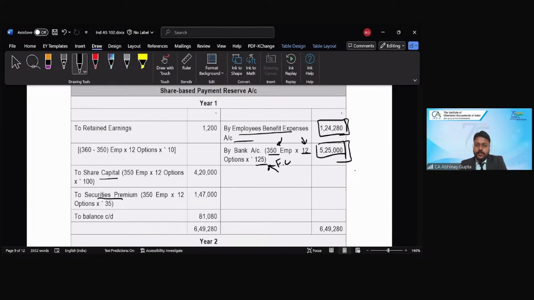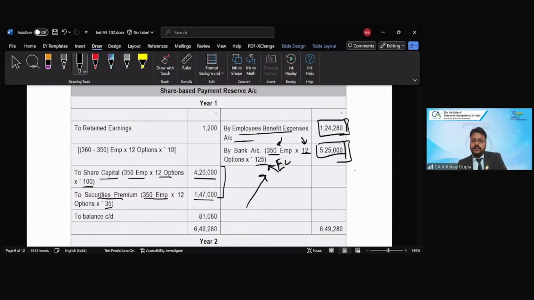And the entry would be to share capital and securities premium, because I am issuing the shares, right? So 350 employees into my 12 options into my 100, the nominal value, 4,20,000. And securities premium, 350 employees, 12 options into my 35, is the securities premium balancing amount, 1,47,000. So this is the issuance of equity shares.